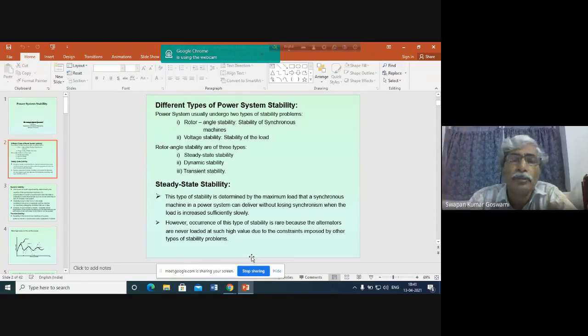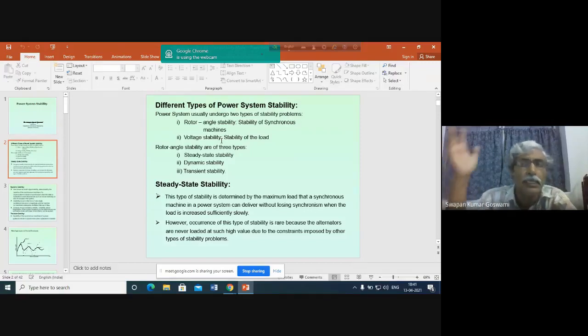Voltage stability problem is generally identified as the problem of the load, so that's why it is called the stability of the load. But rotor angle stability is the problem of maintaining synchronous operation of the generators. So rotor angle stability is the stability of synchronous machines, and the voltage stability problem is the problem of maintaining integrated operation, maintaining operation of the load.